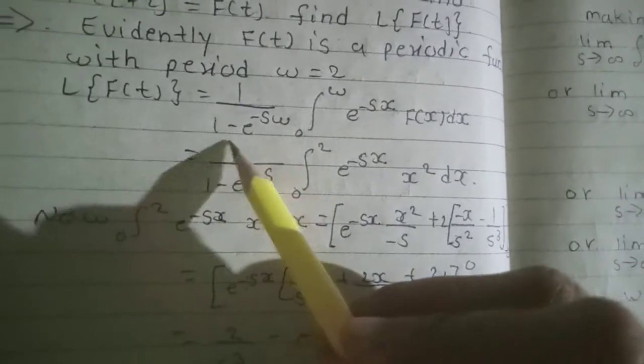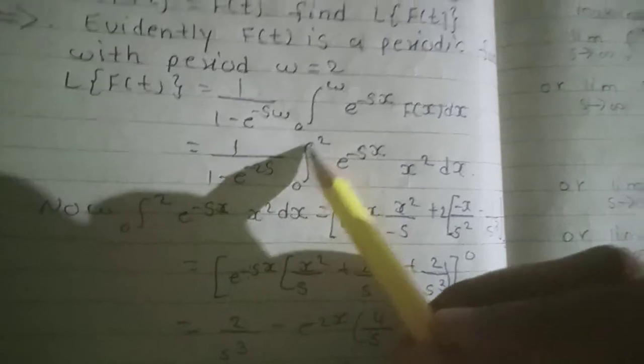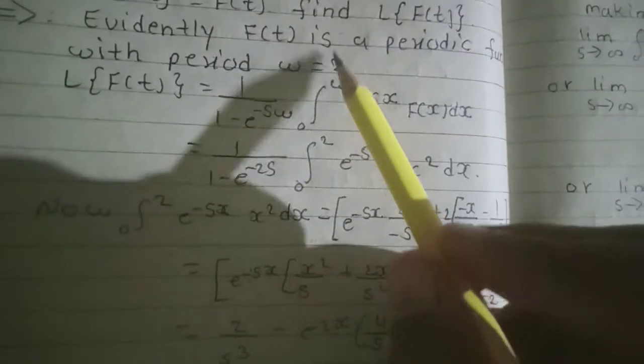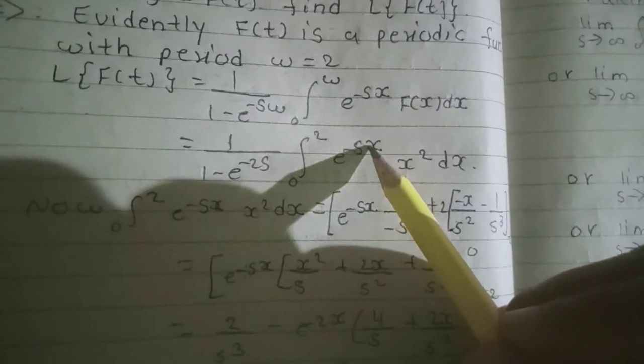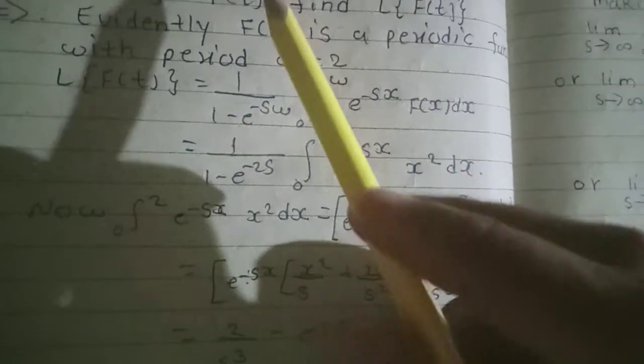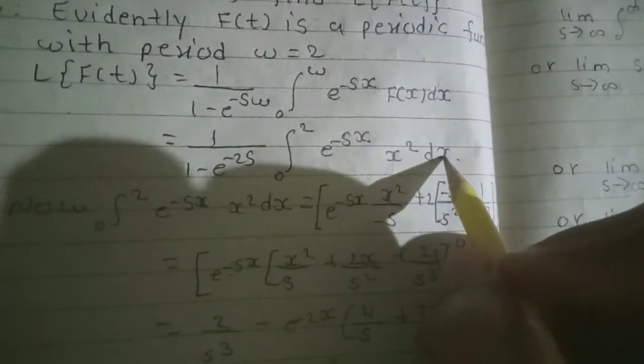So this is equal to 1 divided by 1 minus e raised to minus 2s, times the integral 0 to 2 of e raised to minus sx. Then f of t is t square, so here the variable is x, so x square dx.